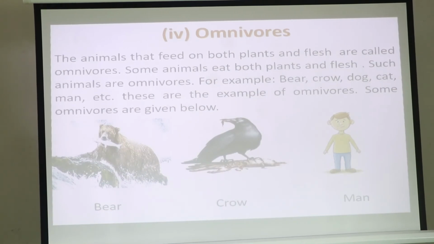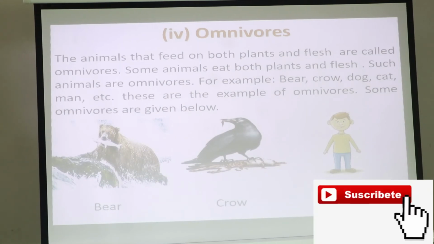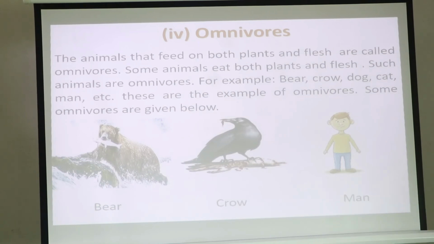Okay, now what do you understand? What is omnivorous? Those animals that feed on both plants and flesh are called omnivorous. Omnivorous animals used to eat both plants and flesh. Such animals are known as omnivorous. Now you can see the pictures also.